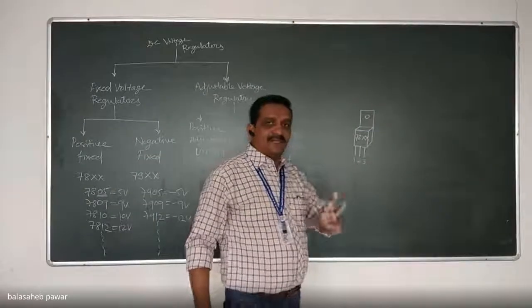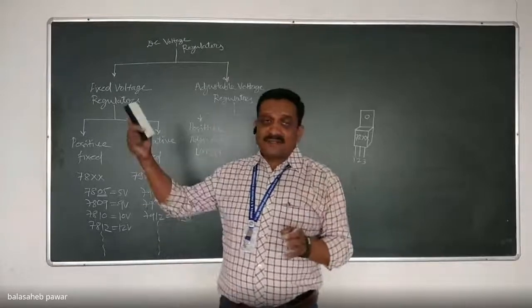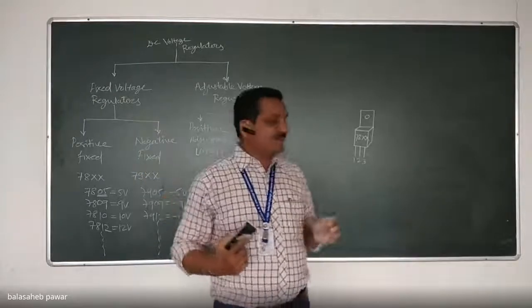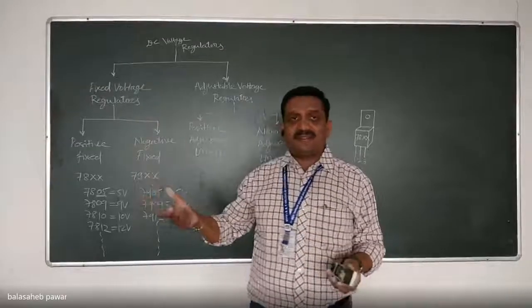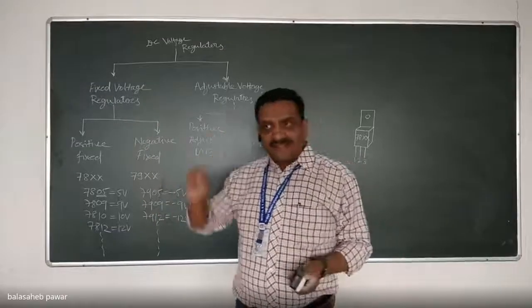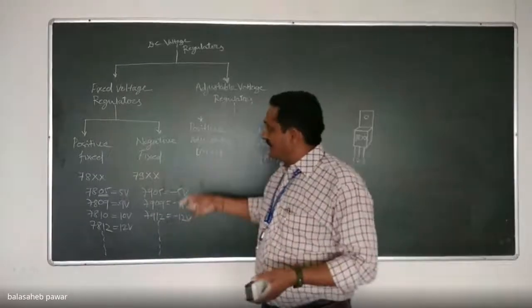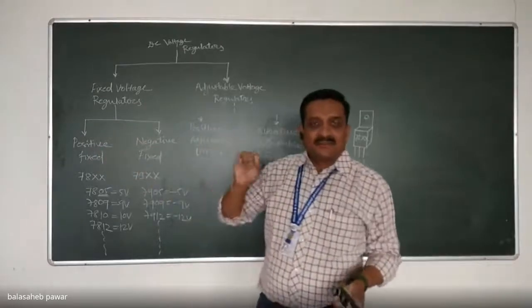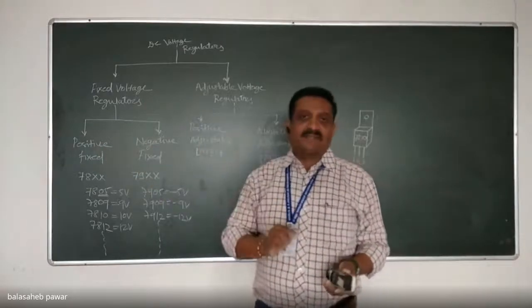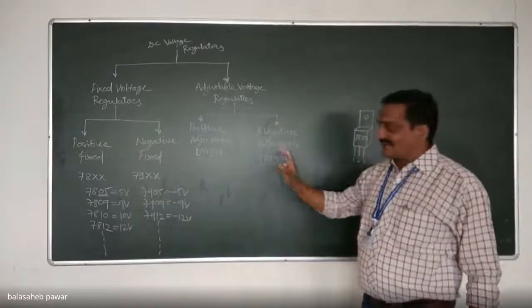Out of the 3 pins, 1 pin is for the input voltage, coming from the unregulated DC power supply. 1 pin is assigned for the output to get the regulated output voltage, and the remaining 3rd pin is either connected to ground directly, in case of a fixed regulator, or it is used as an adjustable pin in case of an adjustable voltage regulator. Is it clear?